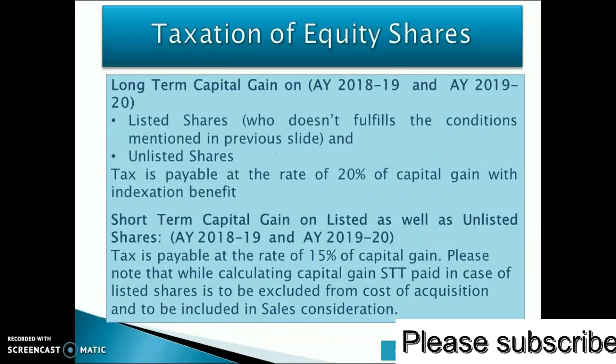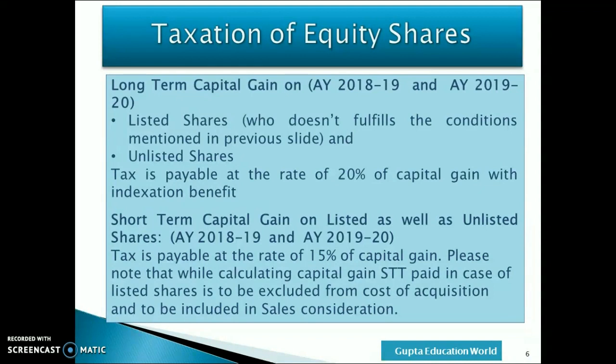The shares which are not covered in the previous slides will be taxed at the rate of 20% of capital gain with indexation benefit. These shares are unlisted shares and listed shares which don't fulfill the conditions mentioned in previous slides. Now, short-term capital gain on listed as well as unlisted shares for assessment year 2018-19 is taxed at the rate of 15% of capital gain. Please note that while calculating capital gain, STT paid in case of listed shares is to be excluded from the cost of acquisition and to be included in sales consideration.